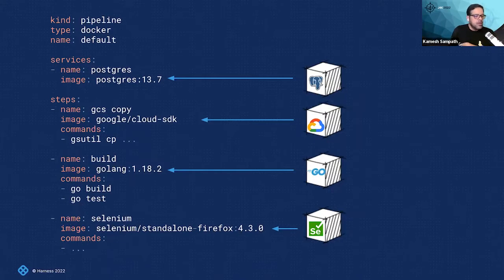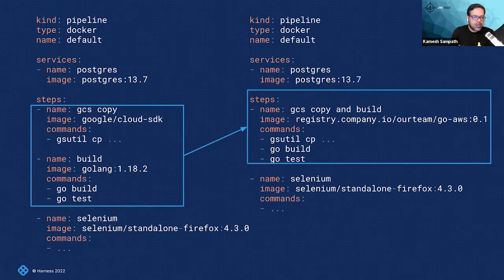All right, so that sounds good. And we can go to the next extent as well, right? We can also combine multiple steps together. For example, GCS copy, GCS build, and then make these things together and say, okay, this looks good to me, can I make it a reusable one? Obviously, we can do that, as you see on my screen. Just reuse it, package this application, and deploy this application.